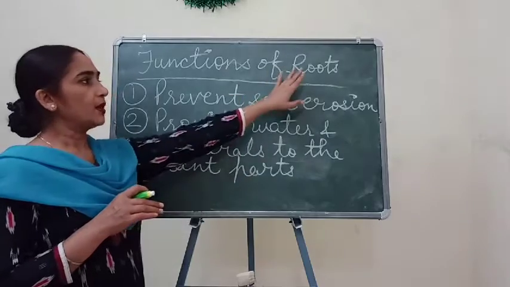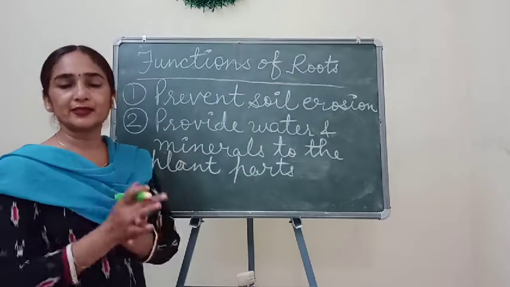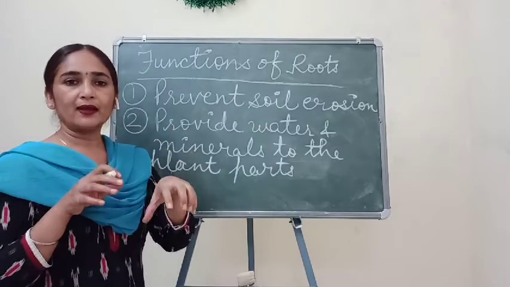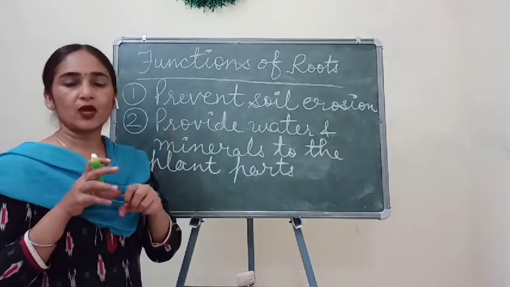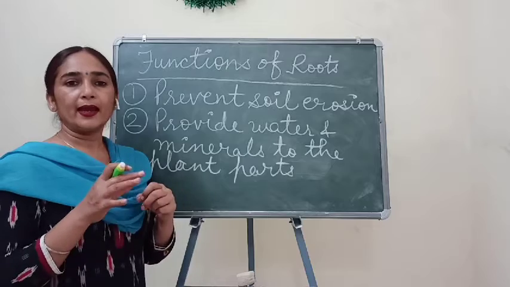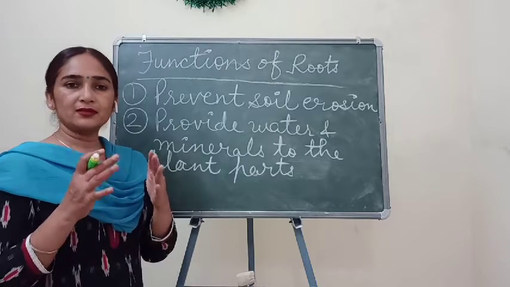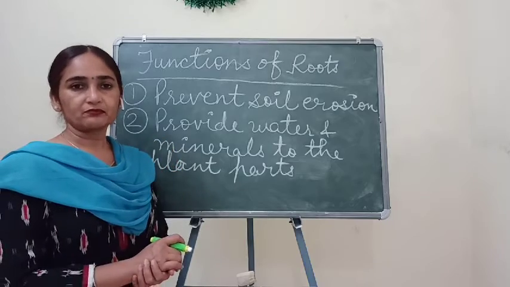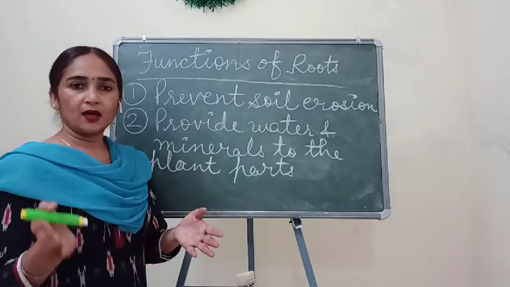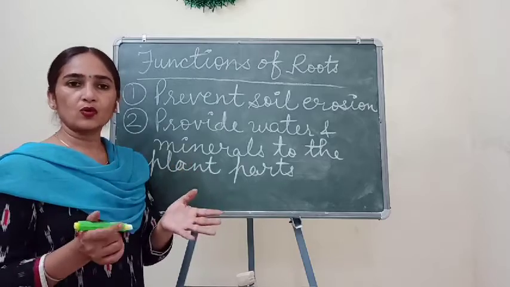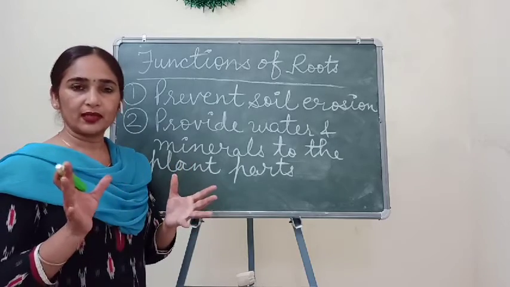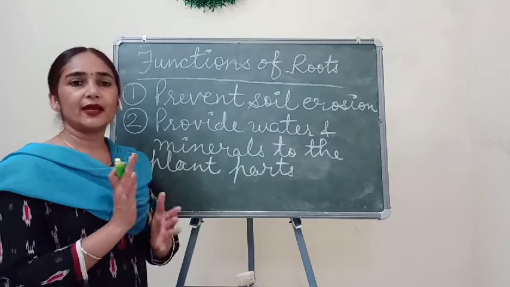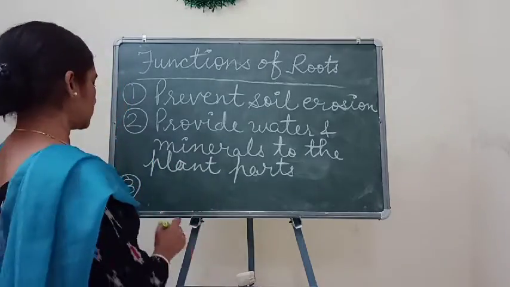So they provide an anchoring system. They hold the soil particles properly, so the plant can't fall when air blows or wind blows violently. The plant can withstand those kinds of conditions.